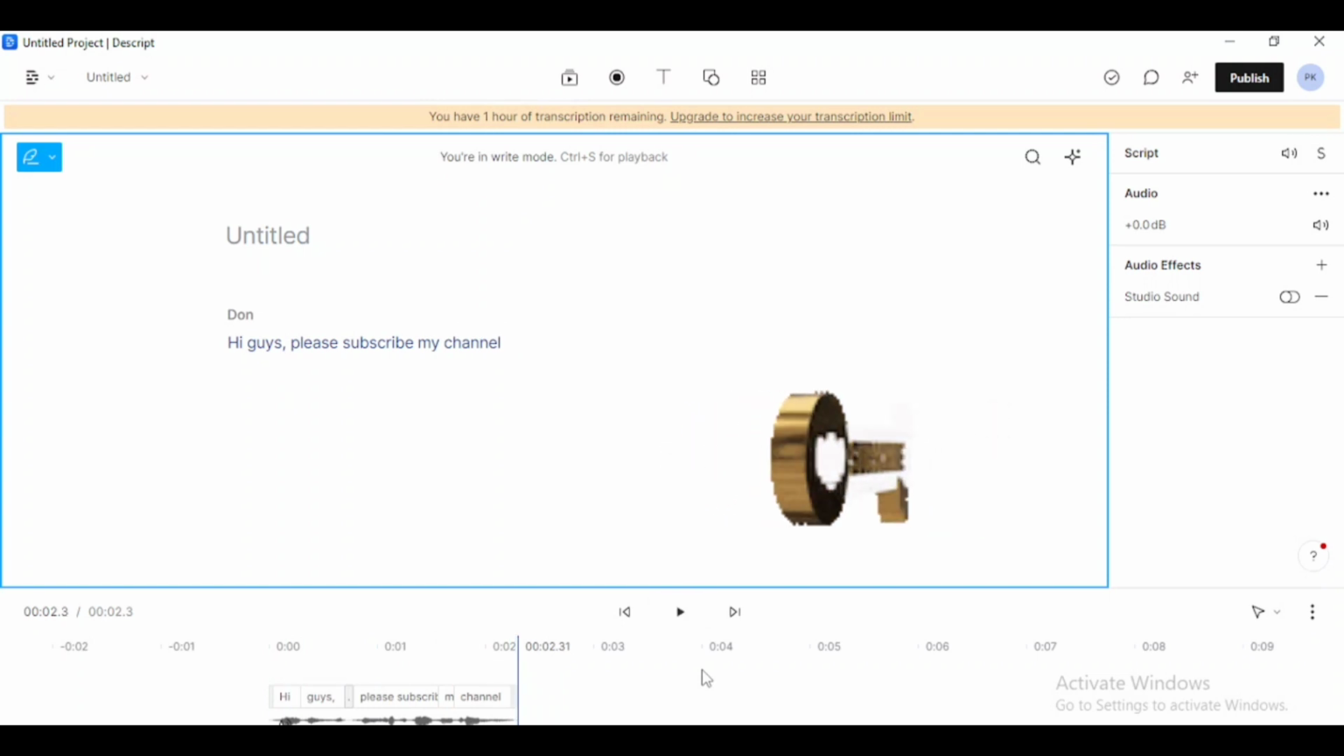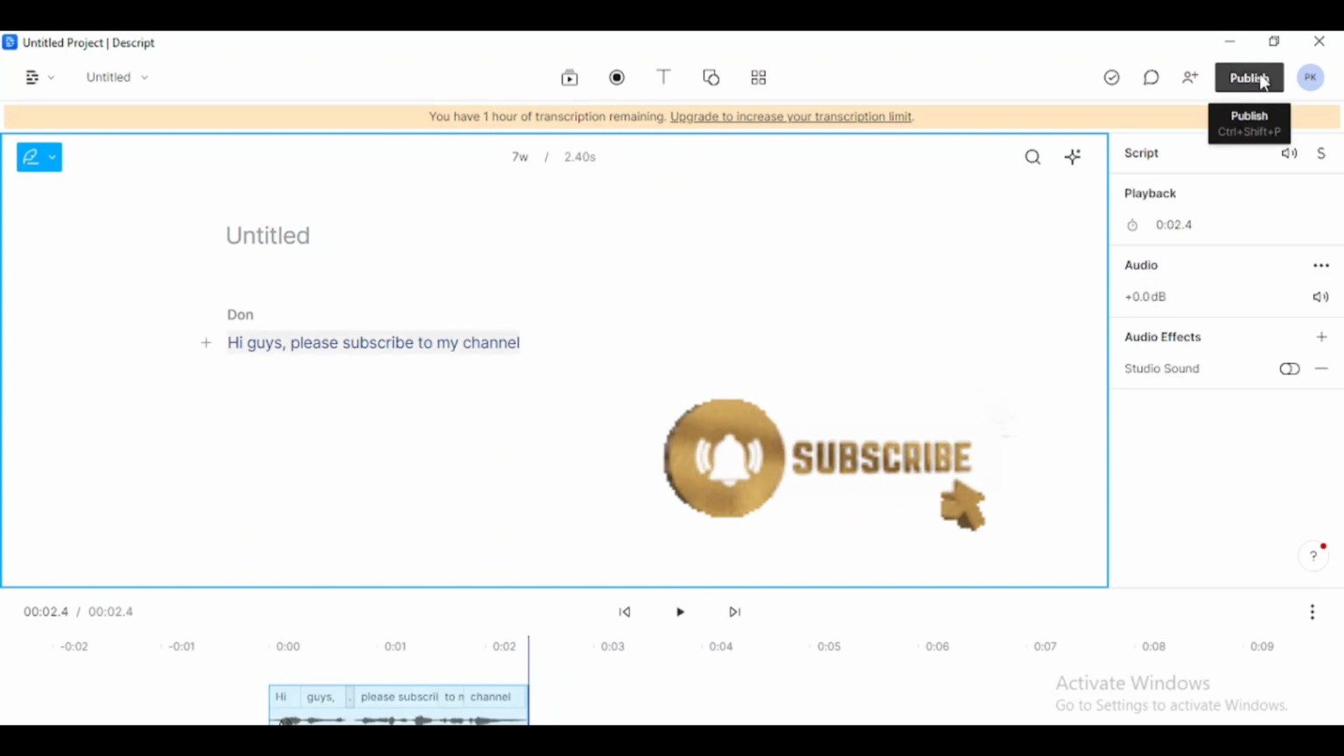You can see that text has been converted into audio. You can export the audio by clicking here.